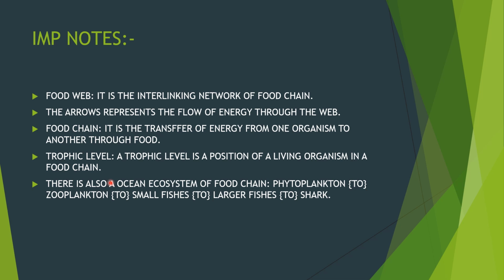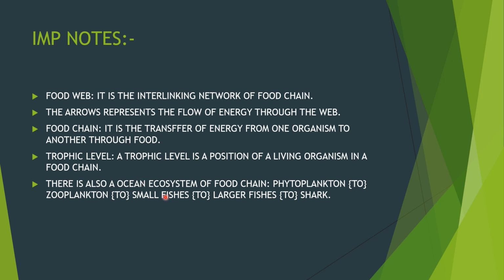Like if the producer has 10,000 calories at its trophic level, and this producer is eaten by a primary consumer, the primary consumer will take in only 1000 calories, because the 10,000 calories are divided by 10, so only 10% is passed on from the whole amount, and then the trophic level works on.